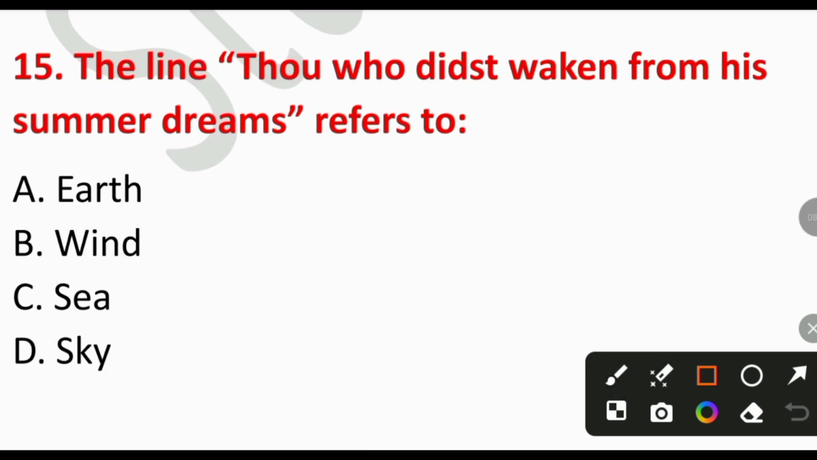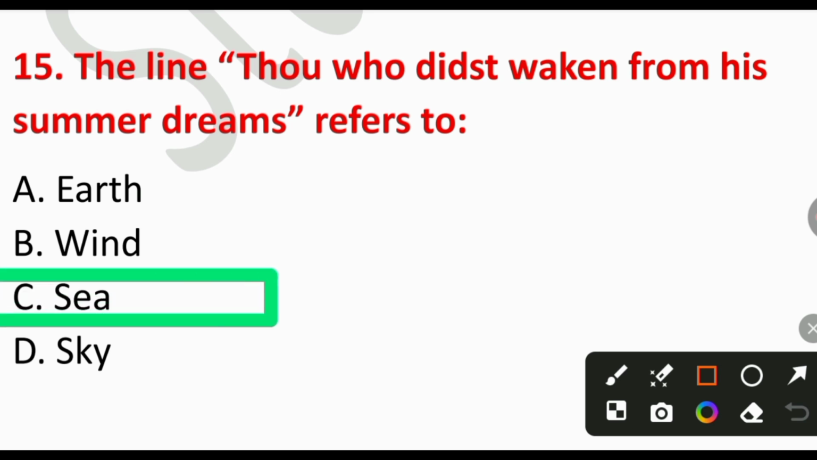15. The line "Thou who didst waken from his summer dreams" refers to A. Earth, B. Wind, C. Sea, or D. Sky. So the right answer is option number C. The west wind awakens the Mediterranean Sea.